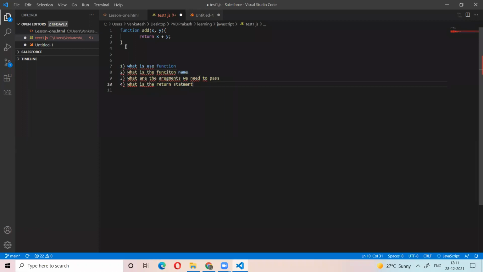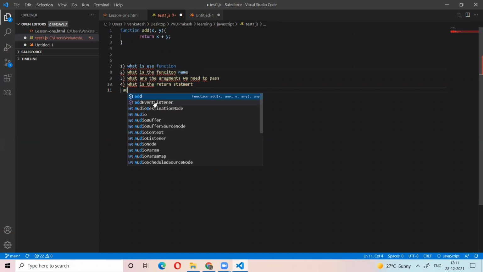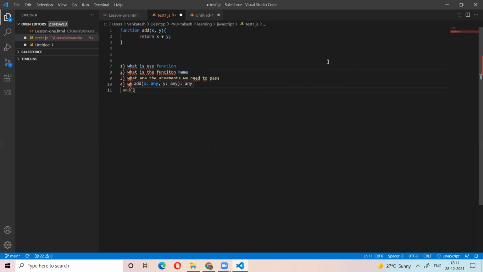For example, this function is defined. What is the use of the function? This function is useful to sum two numbers. What is the function name? Add. What are the arguments we need to pass? We need to pass x and y, two arguments, two numbers. What is the return statement? It will return the sum of the numbers. That means it will return a number only. You must remember these things.